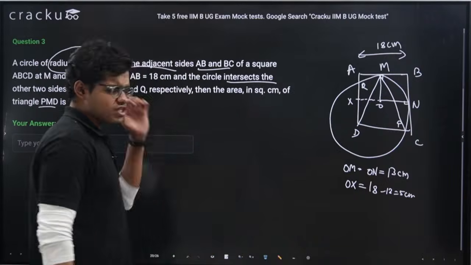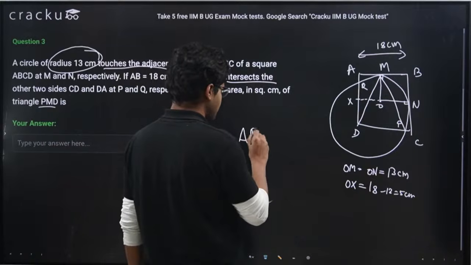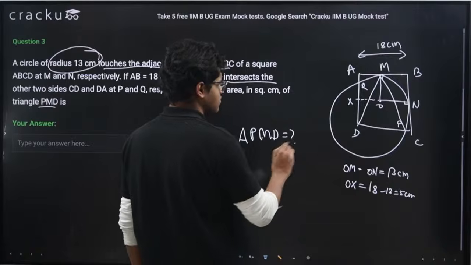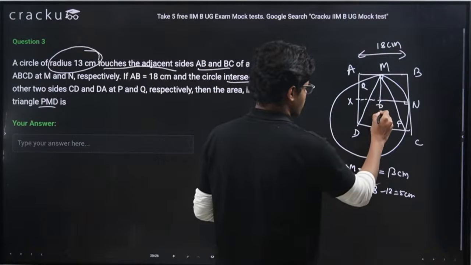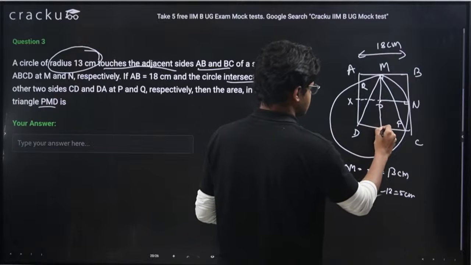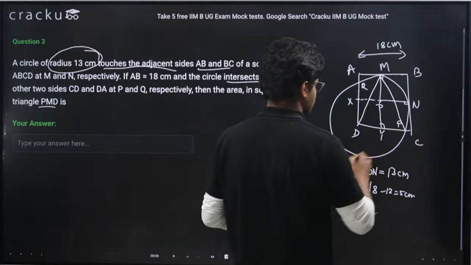But what is the issue? See, we have to find the area of triangle PMD. This we need to find. Now, suppose I am drawing a line like this, Y. This is perpendicular to this, right?